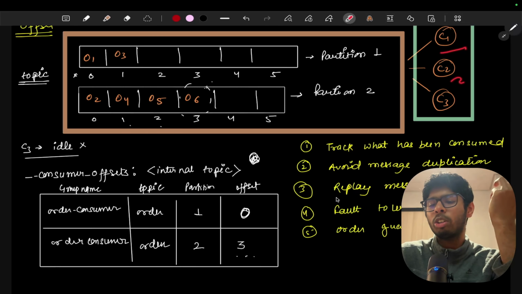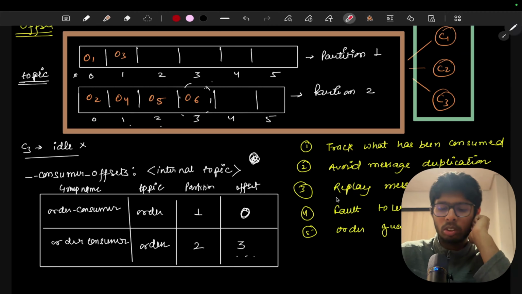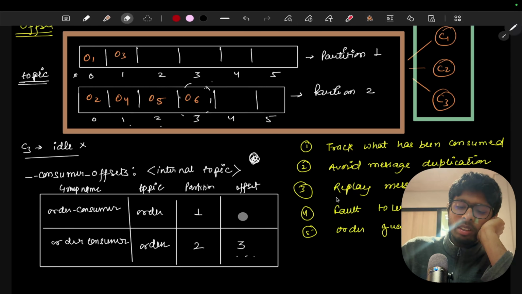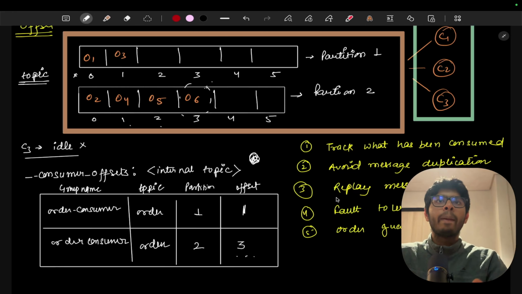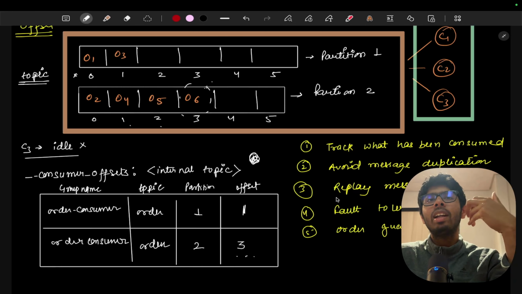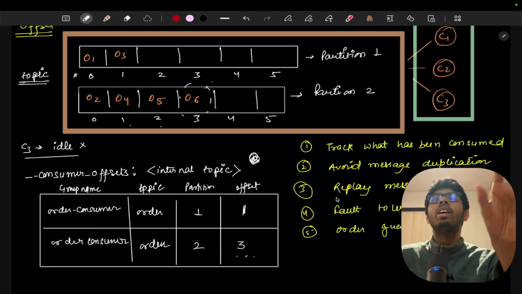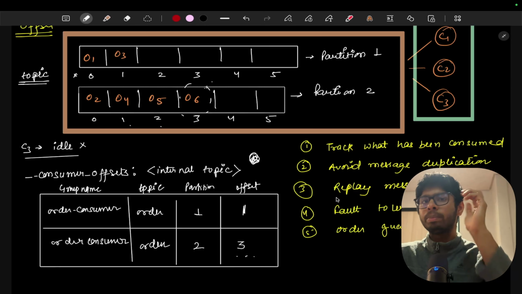Let's say consumer 1 or consumer 2, any one of them has received the message. So what we'll do is increment the offset to 1. Now it means that one of the consumers in the order consumer group has received the message and the offset value will increase. So as you're seeing, whenever we send the message to the consumer, we increment the offset.